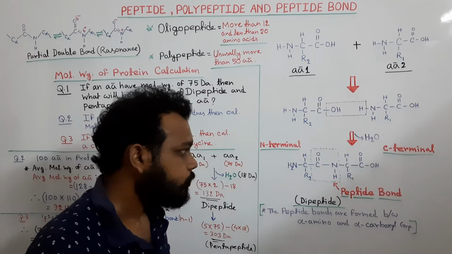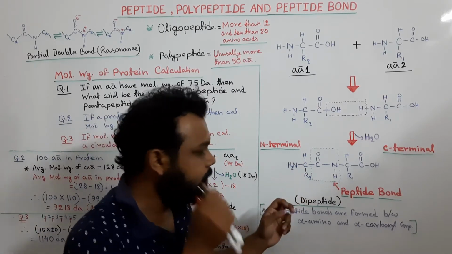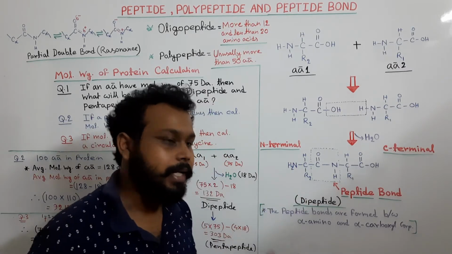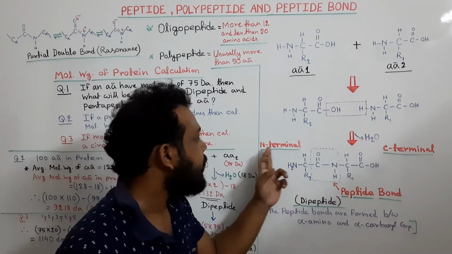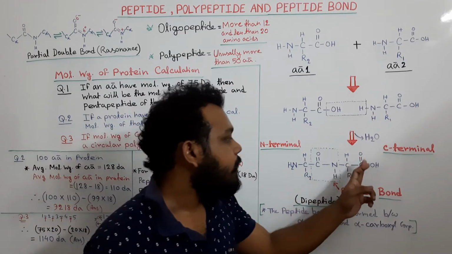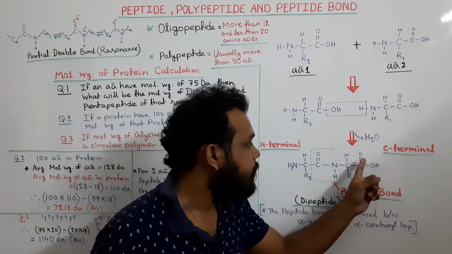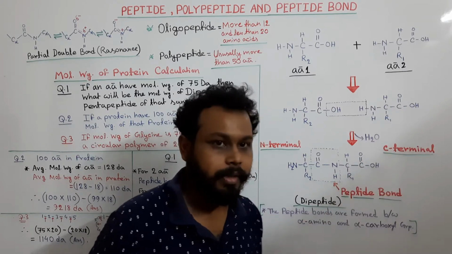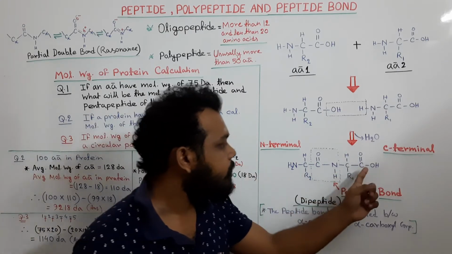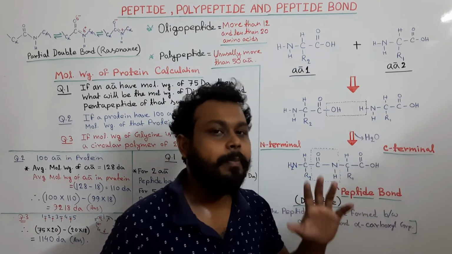Okay, so here one thing is that the first amino acid has a free NH2 group, which is known as the N terminal, and the last amino acid of the polypeptide contains a free COOH group, and that end is known as the C terminal. So the first NH2 group is free, known as the N terminal, and the last COOH group is free, known as the C terminal of that polypeptide.